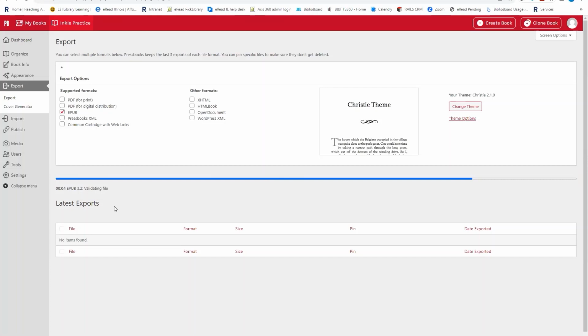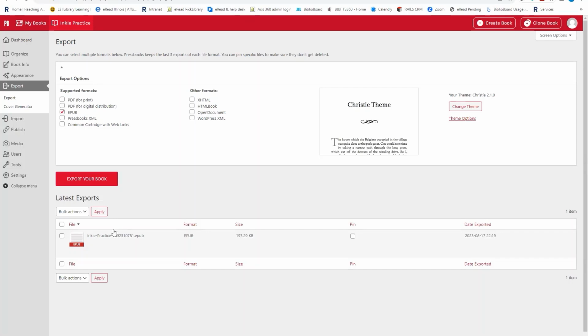And it really just takes a few minutes. There you go. We now have an EPUB that's been created. From here, I can download it to my computer if I want. I can delete it if I don't want it anymore. But that's it. We've done it. We just created an ebook.